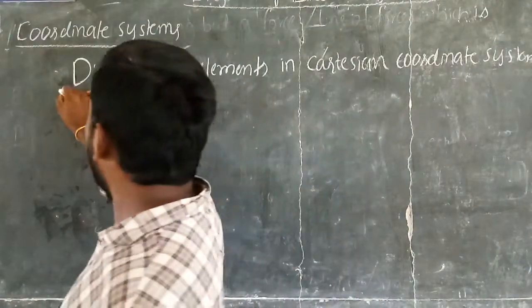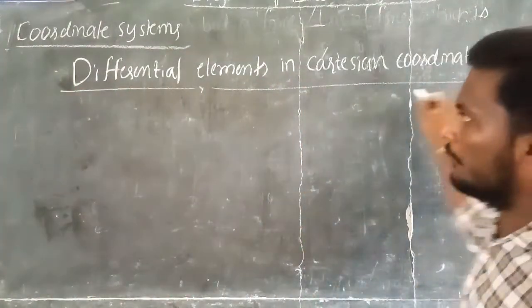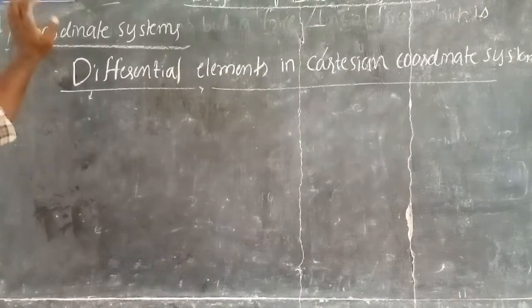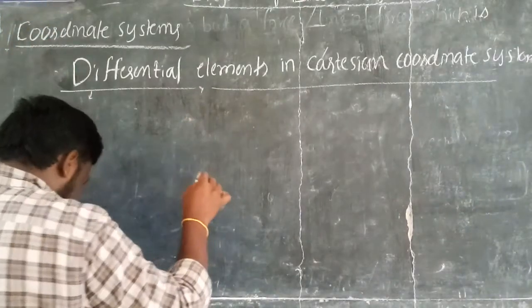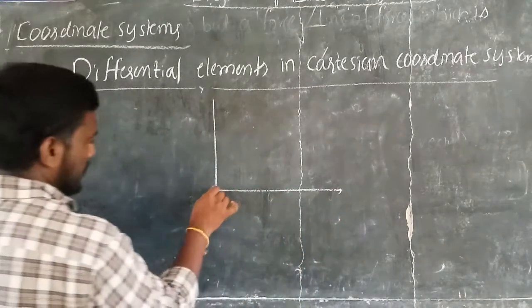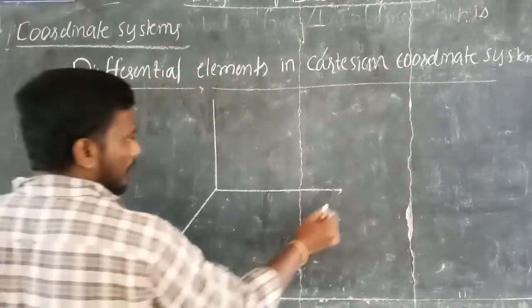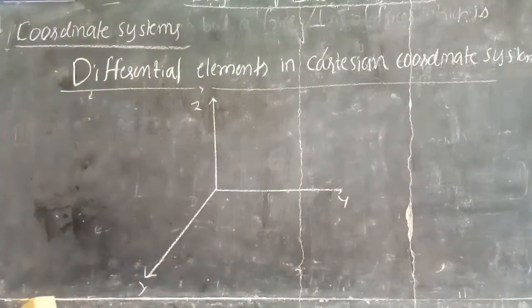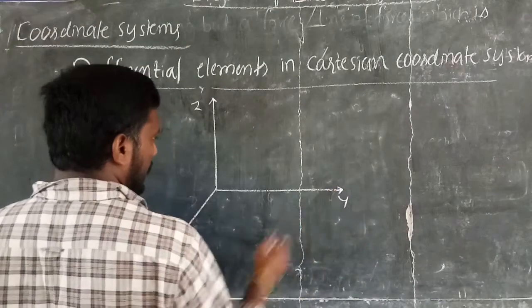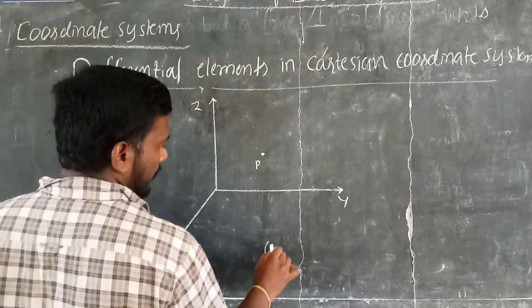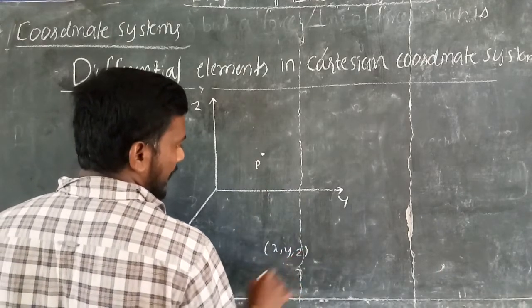The name indicates the topic: differential means a small length. So just take x, y, z axes which are mutually perpendicular to each other, and just consider a point P which has x, y, z coordinates.